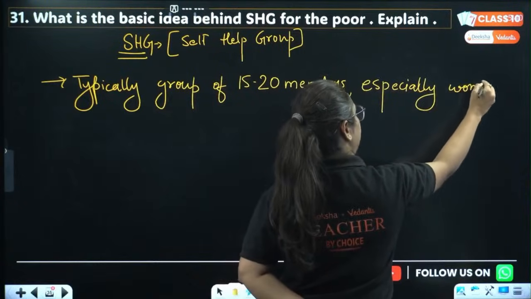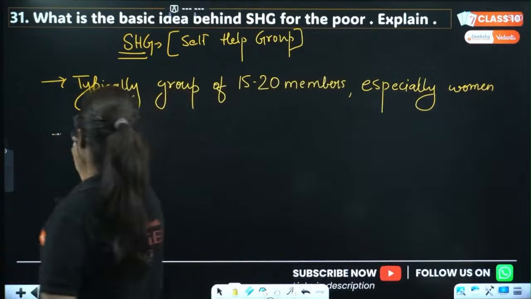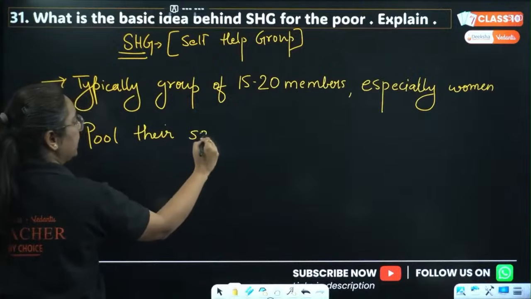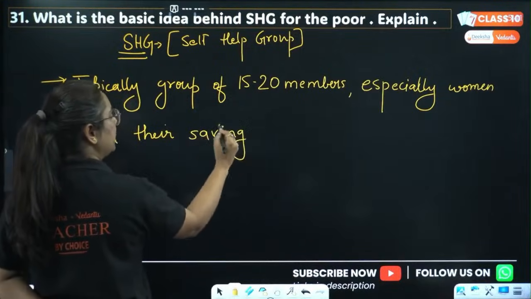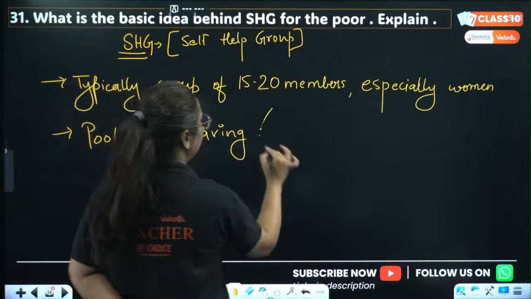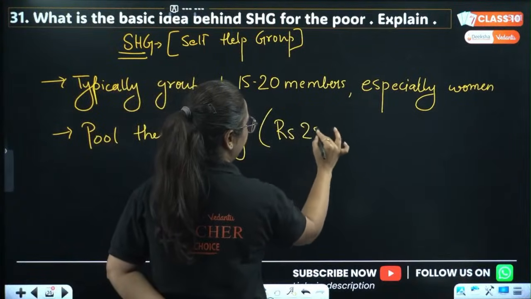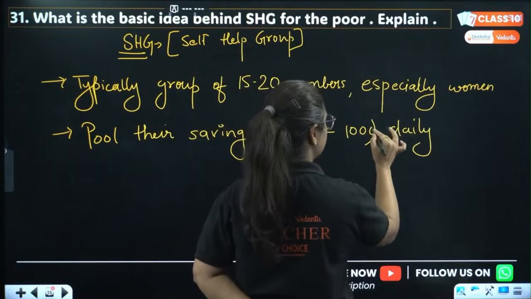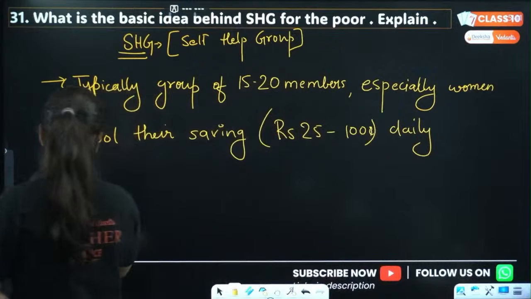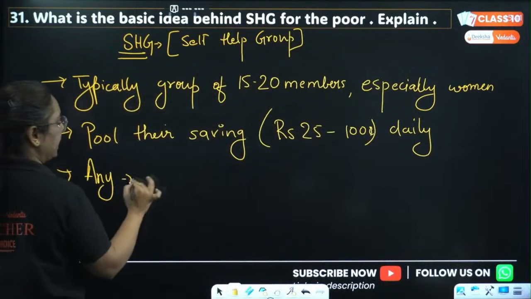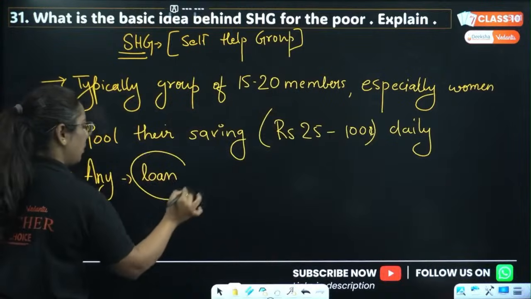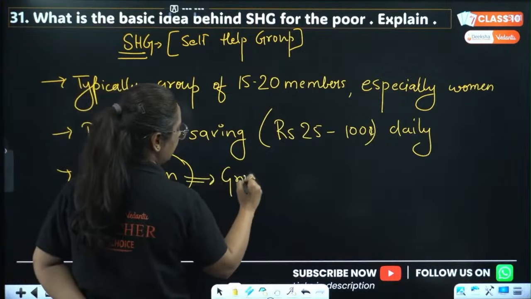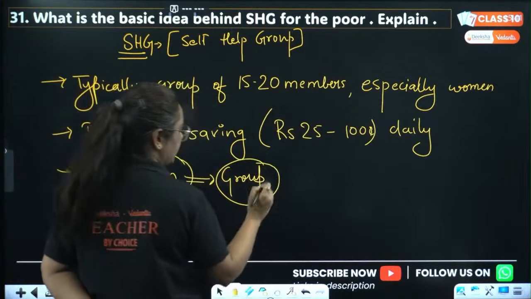Women living in the same society, 15 to 20 women, grouped together and decided that they will pool their savings. Whatever savings they have daily, it can vary from rupees 25 to rupees 100, but they will save daily and regularly. Now, if anyone among them wants a small loan to start a business or something like that, she will ask the group for a loan.